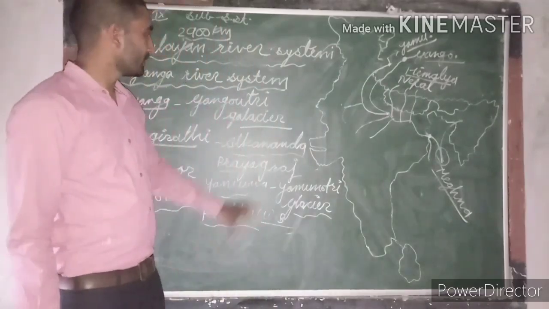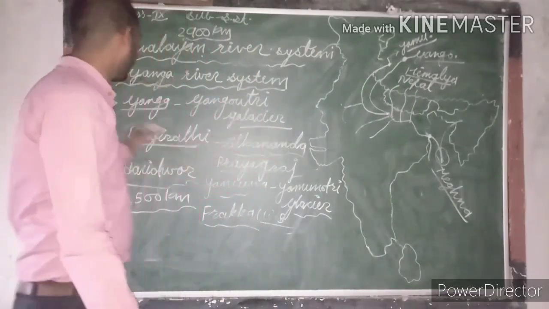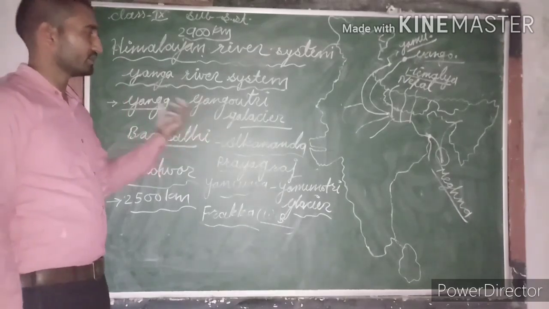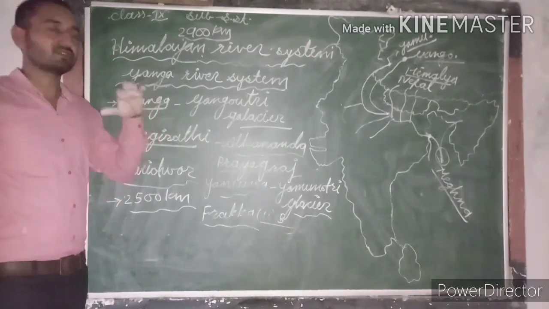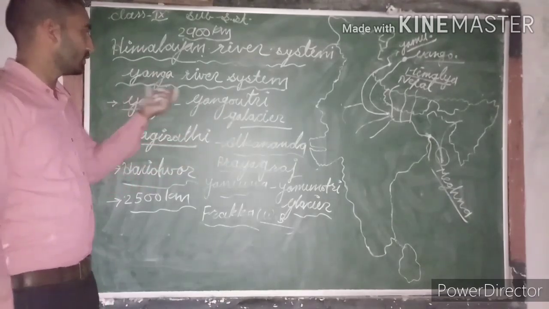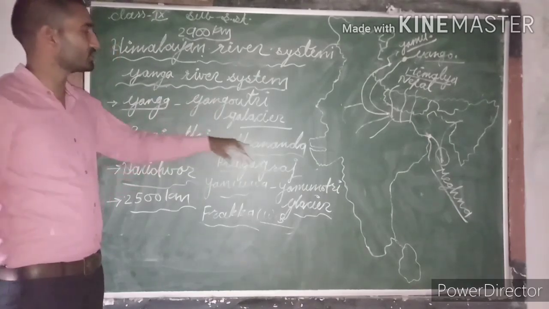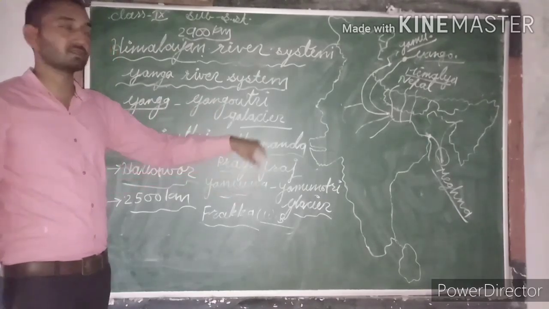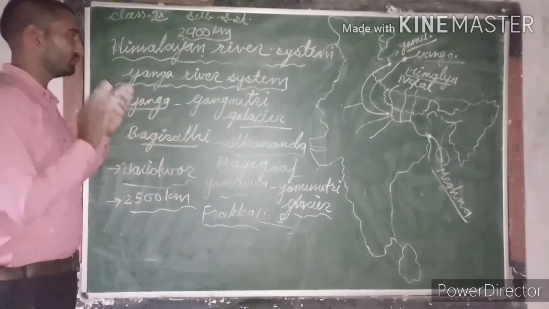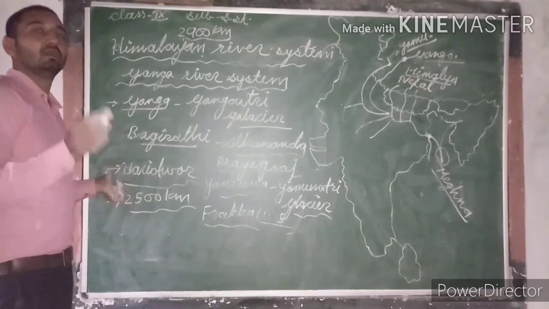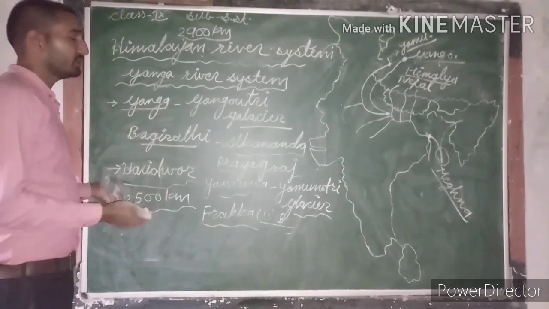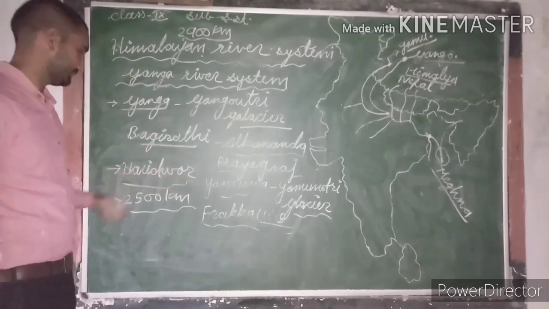Is that clear, guys? So in this way, the Ganga river system is formed by the Ganga river, which originates from Gangotri glacier in the form of two streams, Bhagirathi and Alaknanda. After that, they both merge to form the Ganga river, which emerges out from the mountains and starts to flow in the plain area at Haridwar.